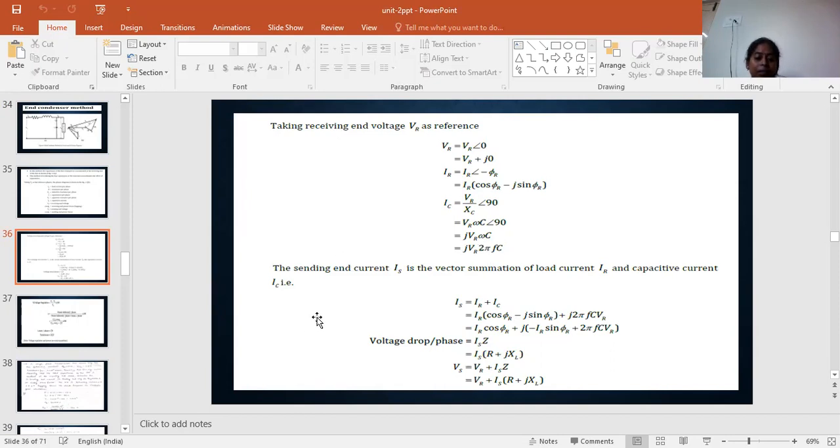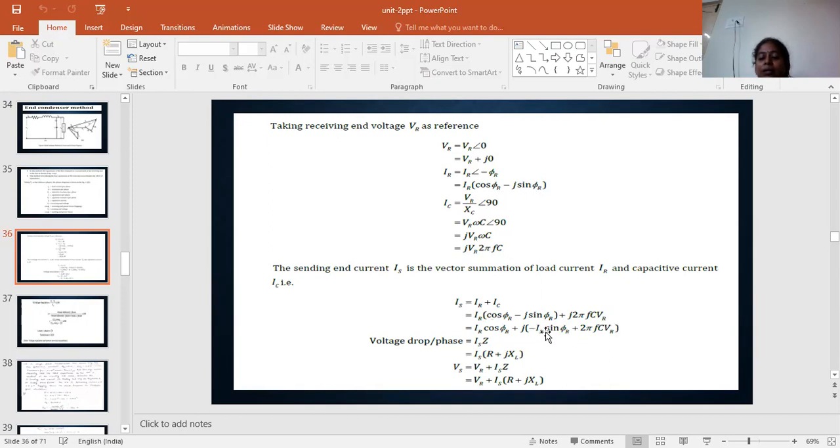Okay, and for the sending end current, we calculate the IR, IC, and also IS. IS is nothing but the combination of IR plus IC. Substitute here the values of IR and IC for the IS. IR is nothing but IR into cos phi r minus j sin phi r, plus IC, which is nothing but j into 2 pi f C VR.